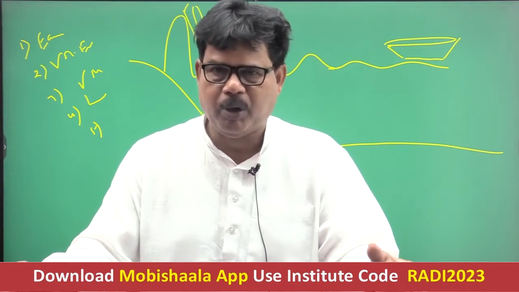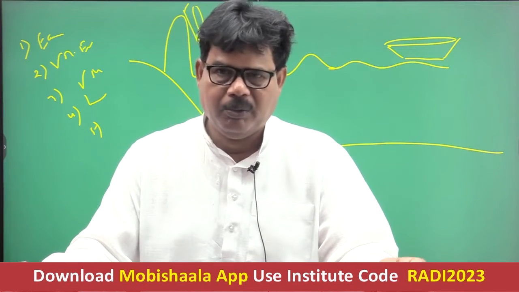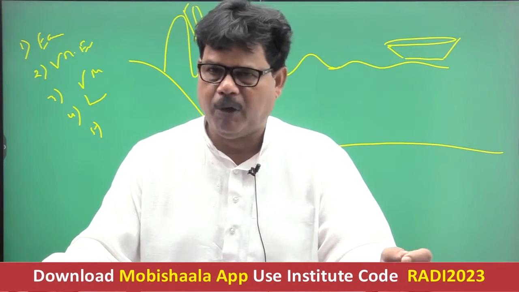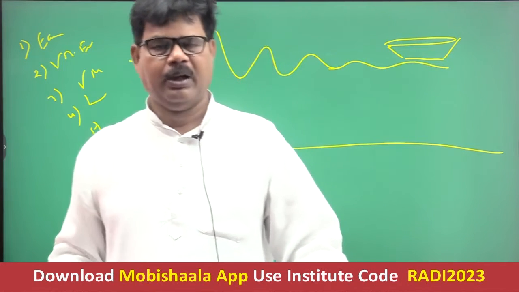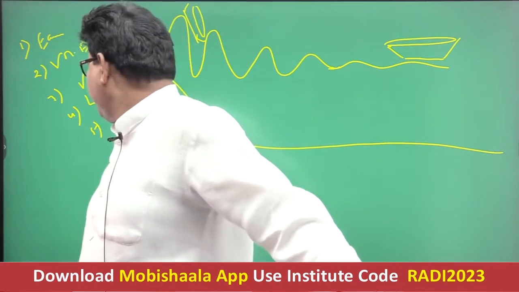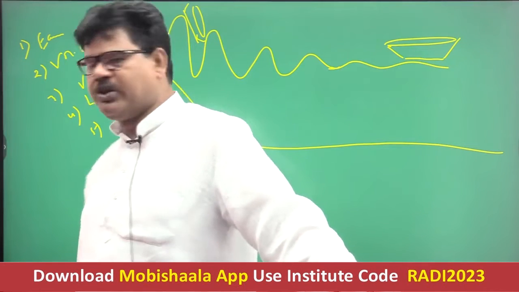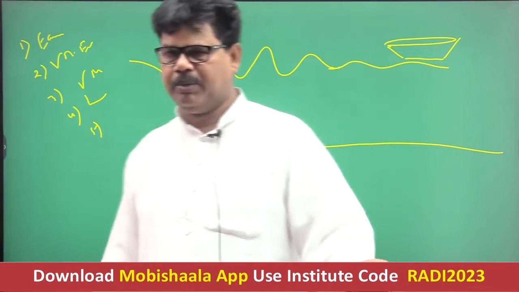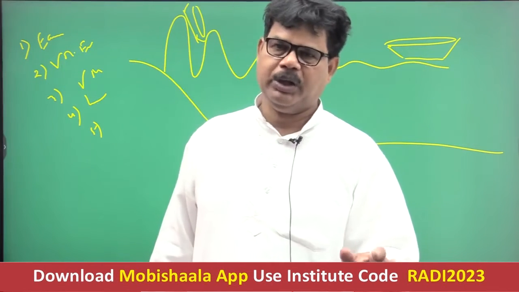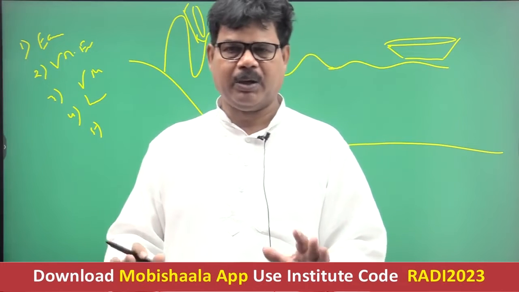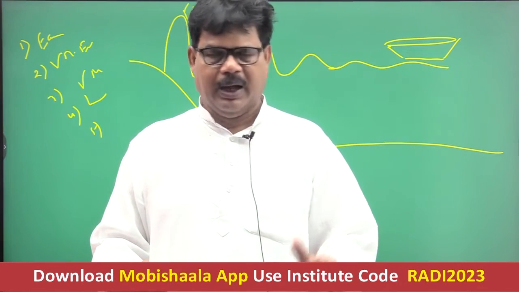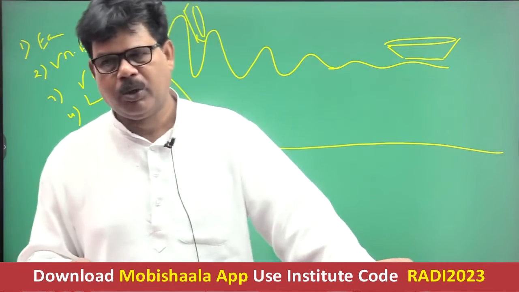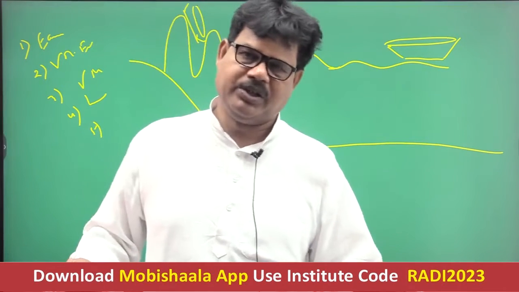So what are the important reasons of tsunami? It is clear now. One is the earthquake itself, then volcanic eruption, then vertical upliftment of the plate, then large scale landslide, and ultimately meteoric bombardment. These are particularly important reasons of tsunami. And there are two types of tsunami: one is local tsunami and the second one is distant tsunami.